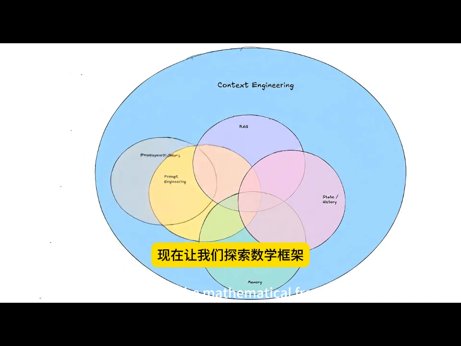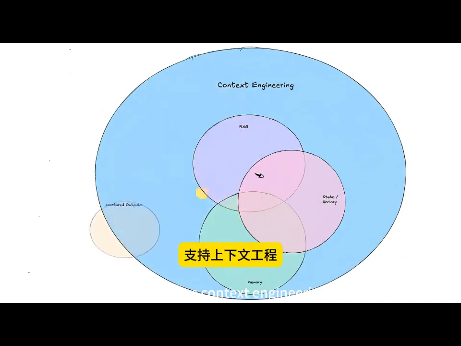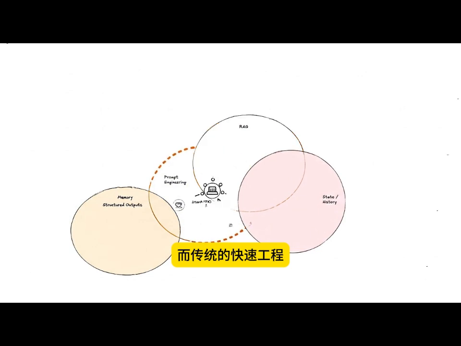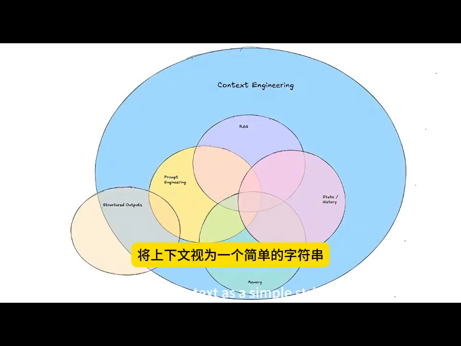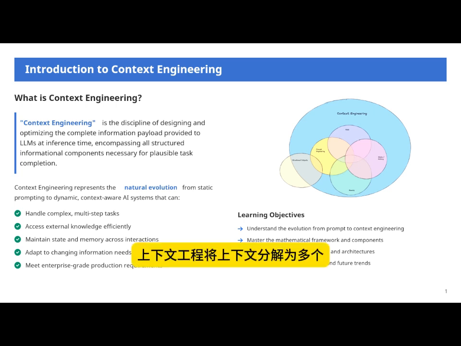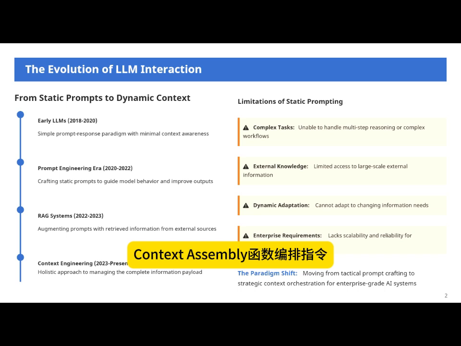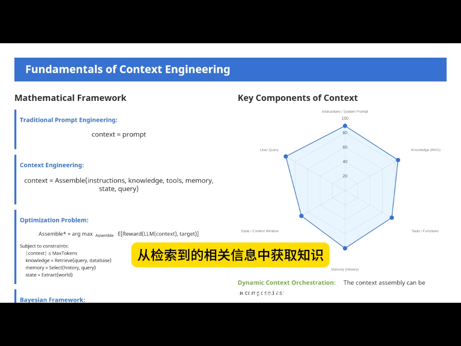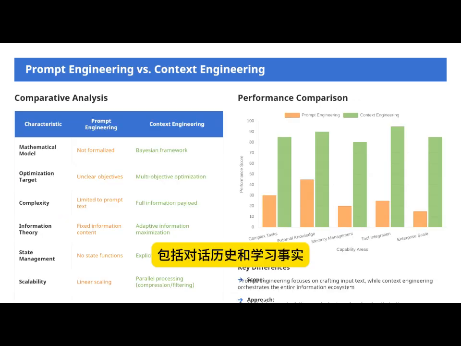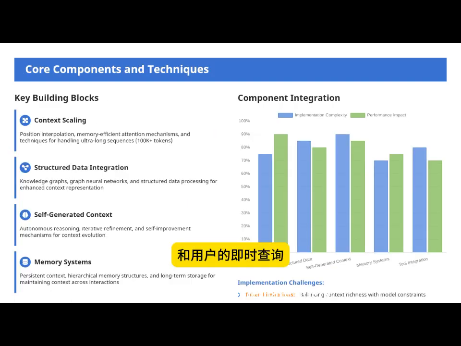Now, let's explore the mathematical framework that underlies context engineering. While traditional prompt engineering treats context as a simple string, where context equals prompt, context engineering decomposes context into multiple structured components. The context assembly function orchestrates instructions or system prompts, knowledge from retrieved relevant information, tools or available function definitions, memory including conversation history and learned facts, state representing the current world or user state, and the user's immediate query. This leads us to the optimization problem at the heart of context engineering.